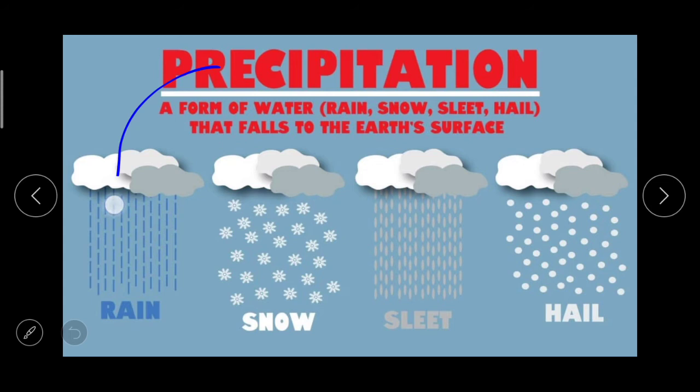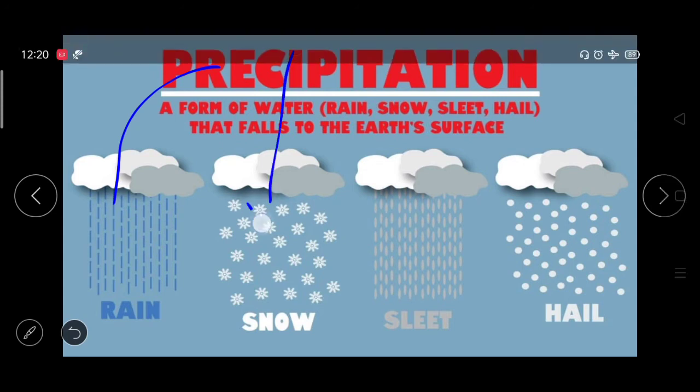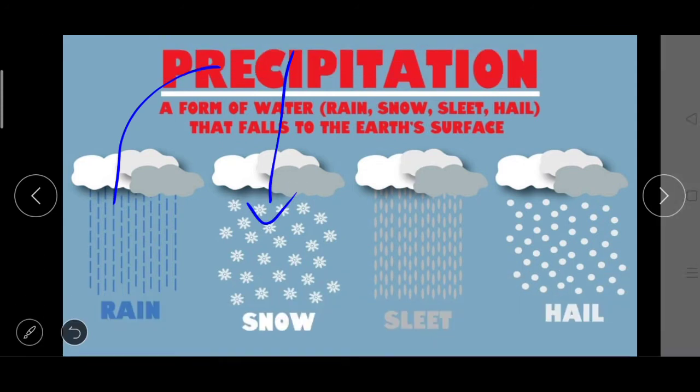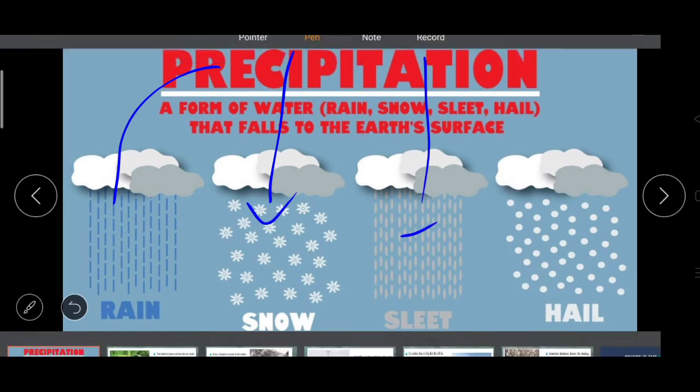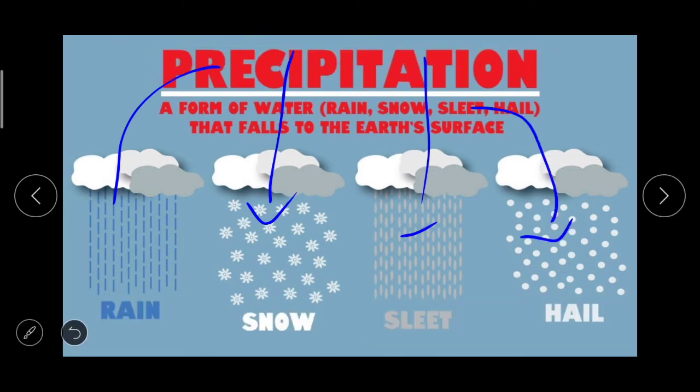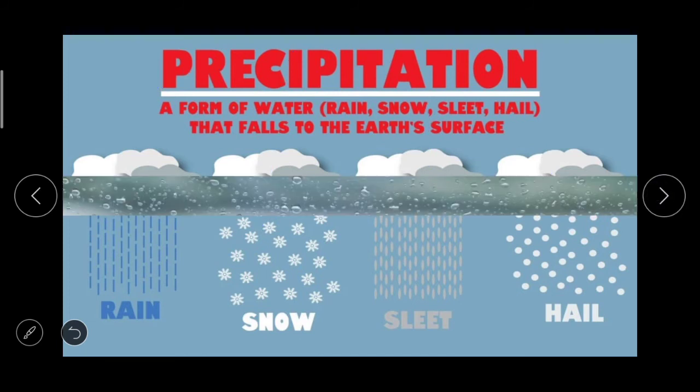So rain is precipitation, snow falling is precipitation, sleet is precipitation, and hail is also a form or kind of precipitation. We are going to study this topic in detail.